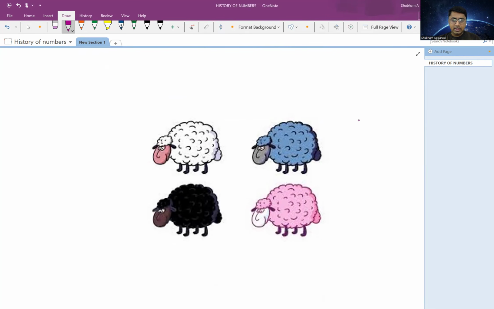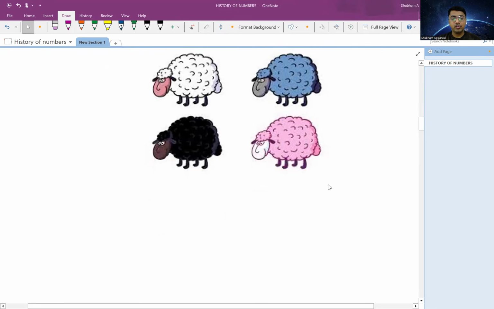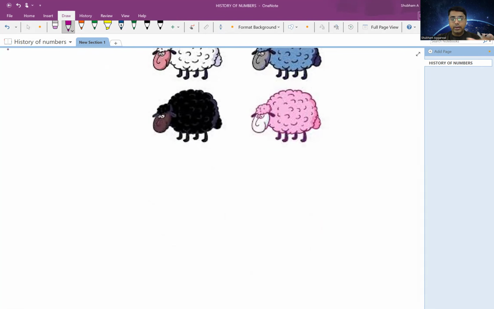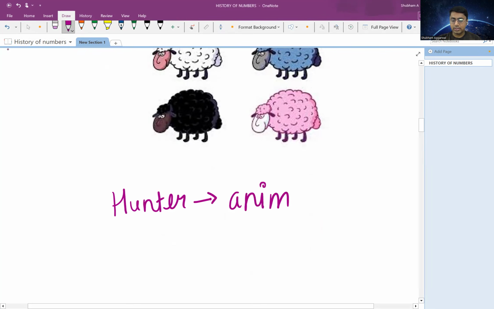So let's get back to thousands of years ago and see how numbers came into existence, because thousands of years back, we did not have any numbers. So let's move back to ancient times and see how the concept of numbers came into existence, right? In the ancient times, a primitive man needed to keep track of a lot of things. For example, there is a hunter, and the hunter needs to keep track of how many animals he has caught.